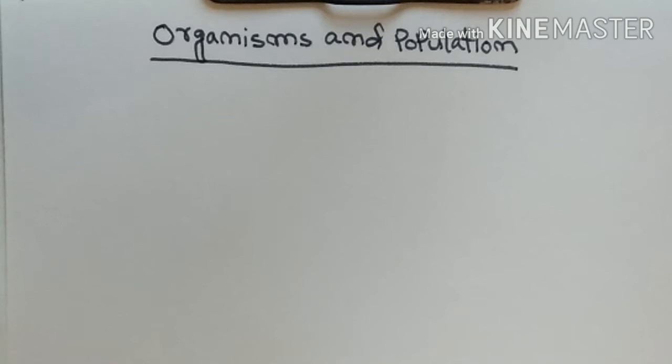Today, in this particular video, I am going to discuss abiotic factors. In the earlier video, I have already discussed abiotic factors. There are four abiotic factors, namely temperature, water, light, and soil. Among them, temperature and water were already discussed in the earlier video. Here in this video, I am going to discuss light.